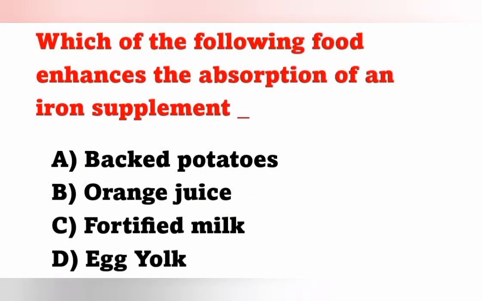Move on to the next question. Which of the following foods enhances the absorption of an iron supplement? Options: option A baked potatoes, option B orange juice, option C fortified milk, option D egg yolk. Question: food which increases the absorption of iron supplement is.